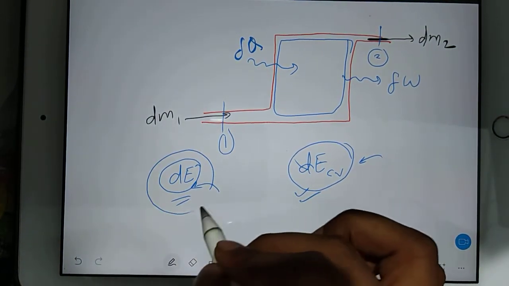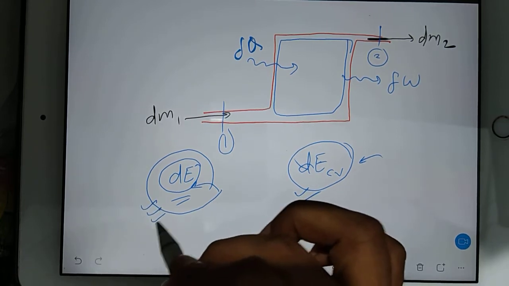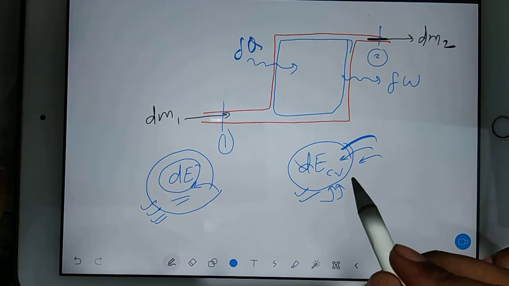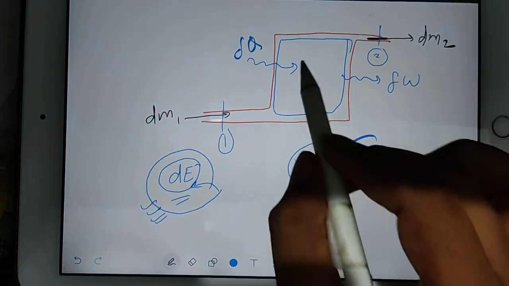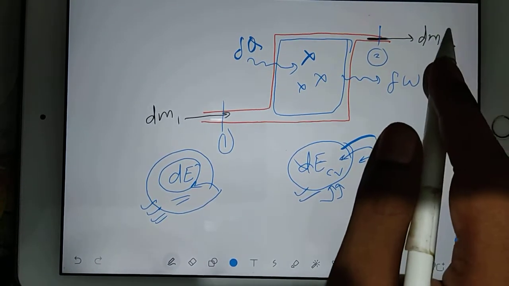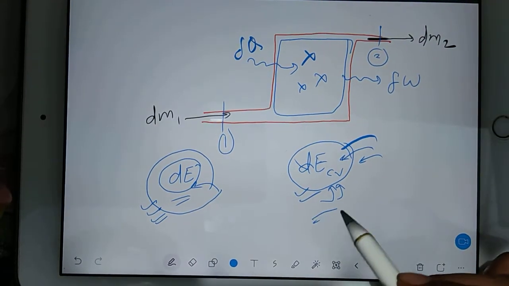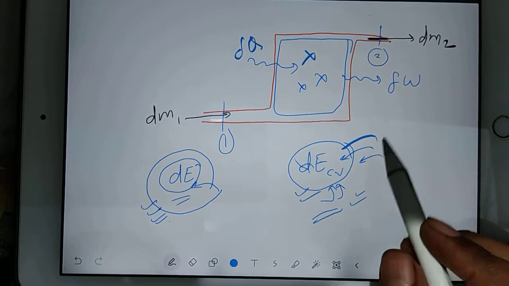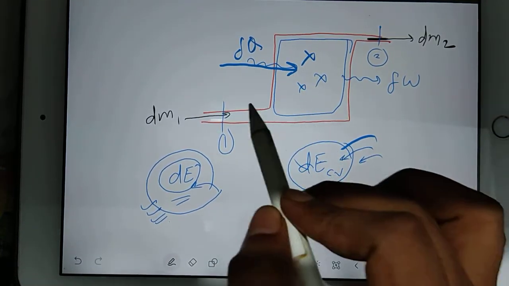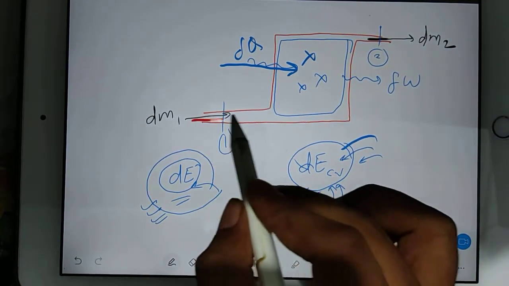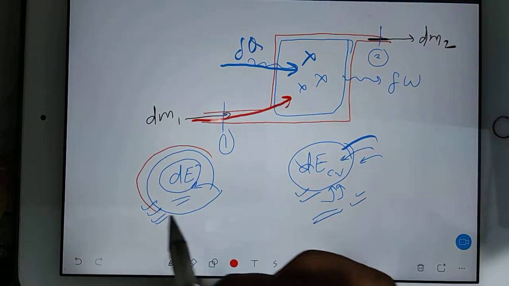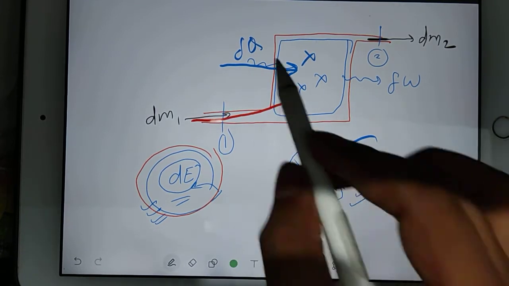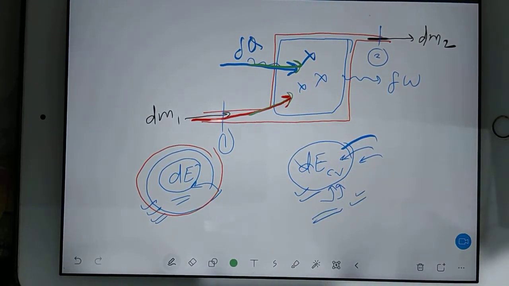This dE is the energy associated with the mass transfer, but this dE_CV is the energy which is changing in the control volume, because you know properties will change in the control volume. How much energy will change in the control volume? I am considering this much. If you are supplying heat here, then from this side also some mass is going, so this much is energy associated with the mass. So you have total two energies which are input, one here and one here.